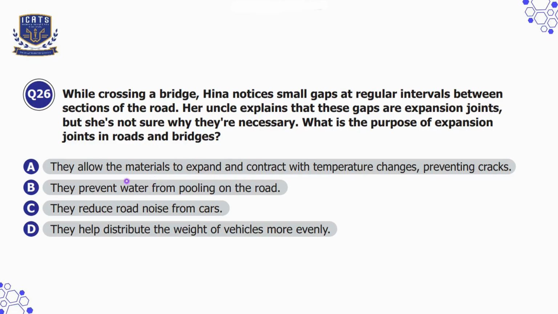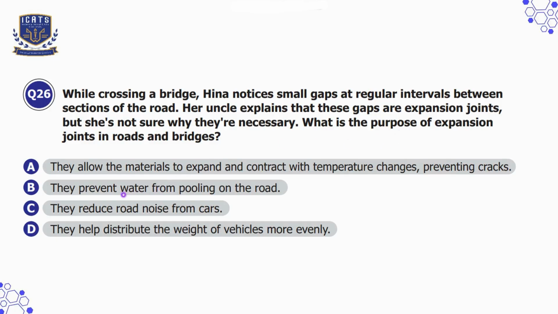So option A is they allow the materials to expand and contract with temperature changes, preventing cracks, which is our correct option because bridges and roads expand and contract when the temperature changes. If there were no gaps, the materials would crack or break due to this movement. These small gaps, called expansion joints, allow the materials to move safely without damage.